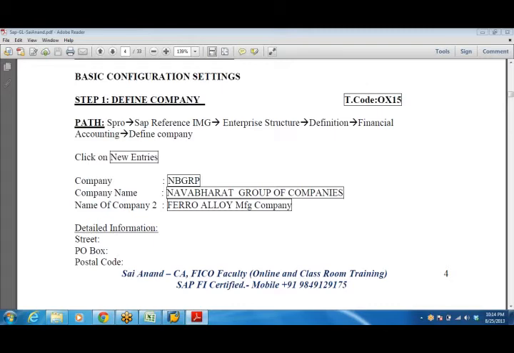Here I've given the path for the first step, and for every step it is given. Define basic configuration settings. Define company: SPRO, SAP Reference IMG, enterprise structure, definition, financial accounting, define company. The T-code is OX15.